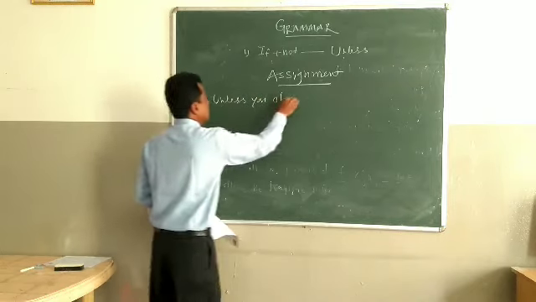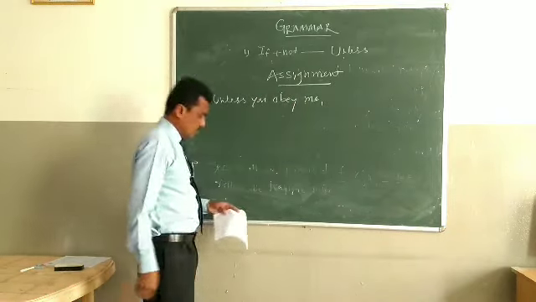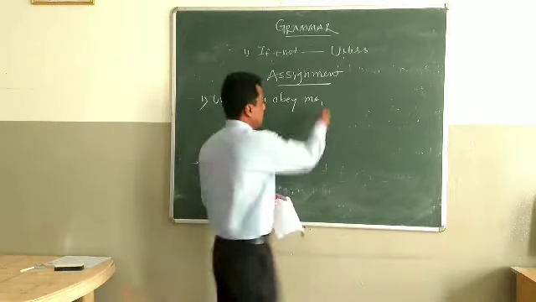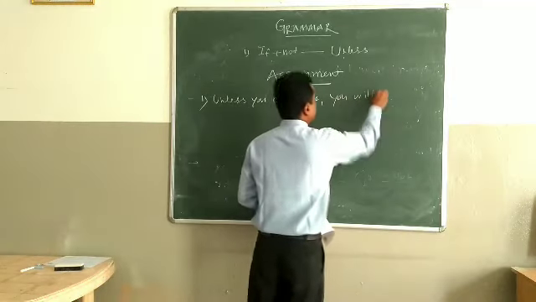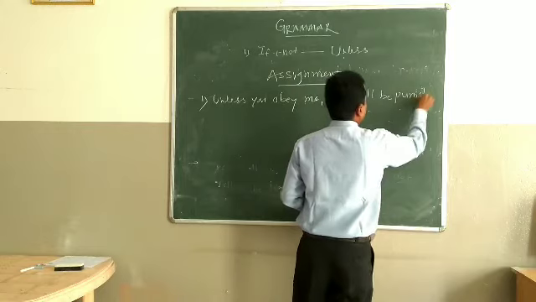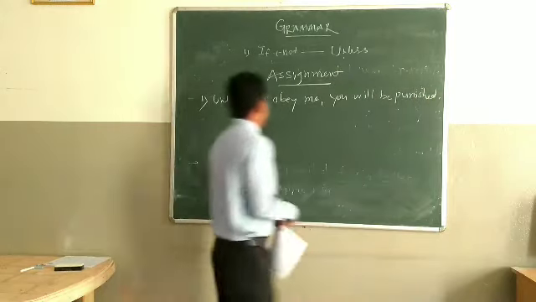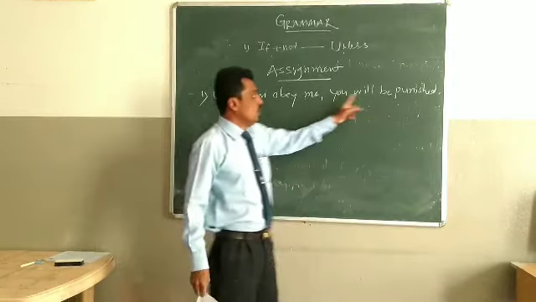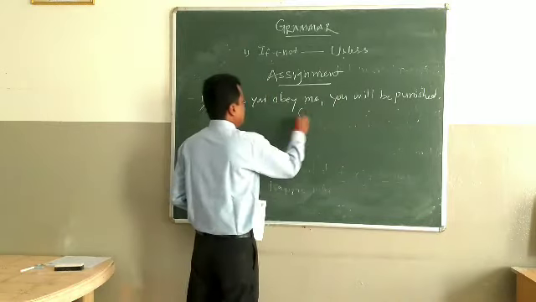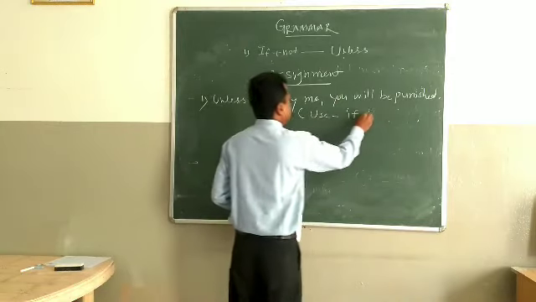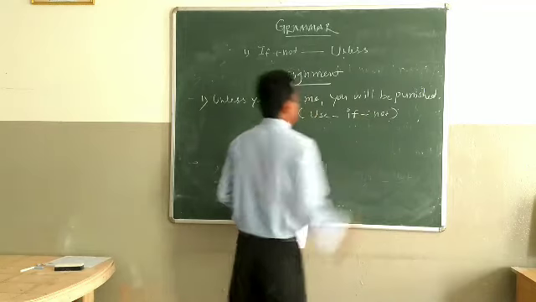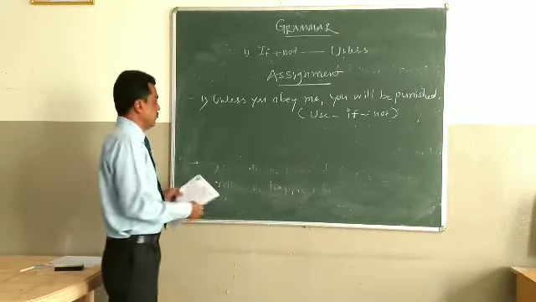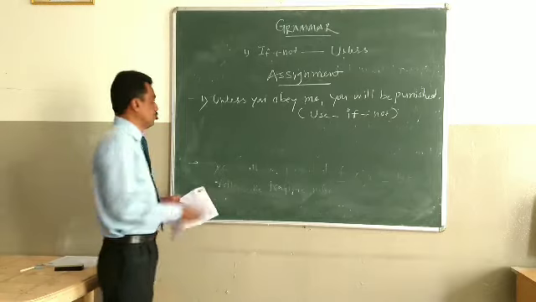Unless you obey me, O-B-E-Y, obey. Unless you obey me, you will be punished. In this sentence, you have to use if not properly. You underline. When you are using if and not, you have to underline these two words also.